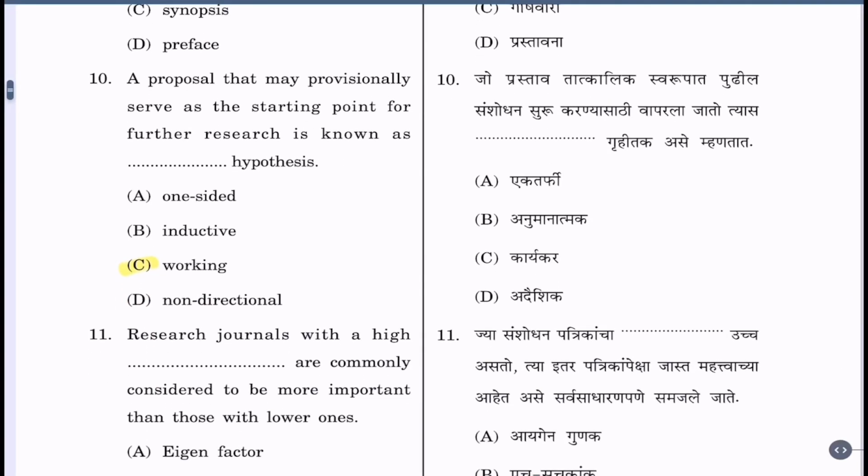Question 10. The proposal that may provisionally serve as a starting point for further research is known as dash hypothesis. A. One-sided, B. Inductive, C. Working, D. Non-directional. Correct alternative is C. Working.